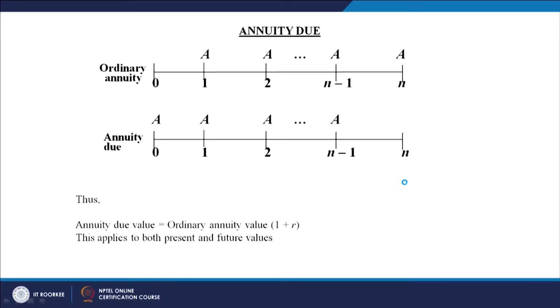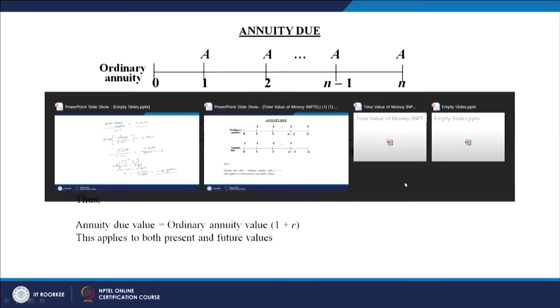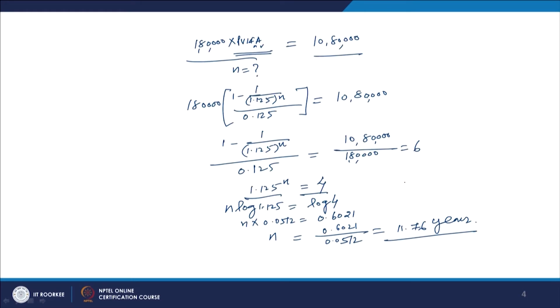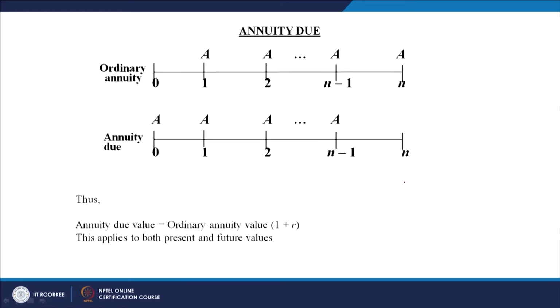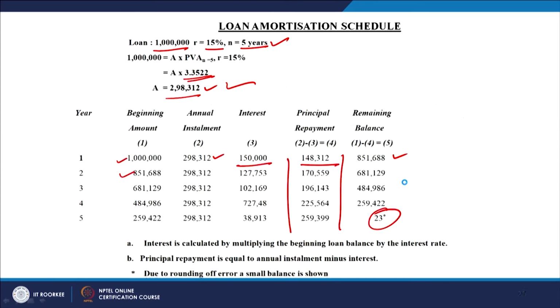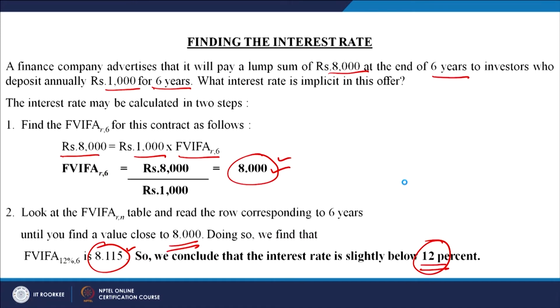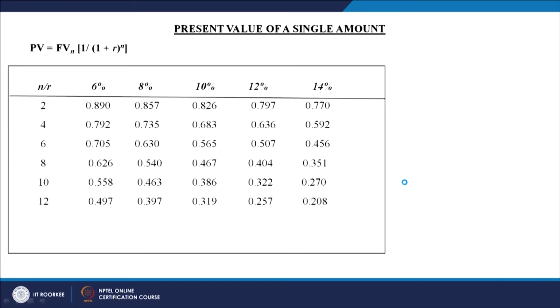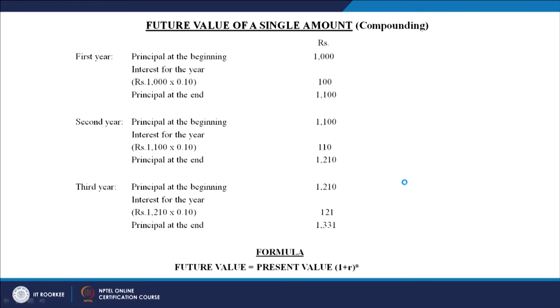Now, I was talking to you about the ordinary annuity and the annuity due. We should be very clear about it, because in the beginning, if you remember, when I started the process of time value of money, I discussed a timeline with you. If you go back to that timeline, in the beginning we started with something about the cash flows: cash flows coming at the beginning of the period or cash flows coming at the end of the period.